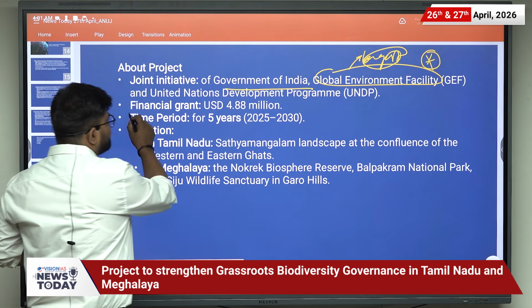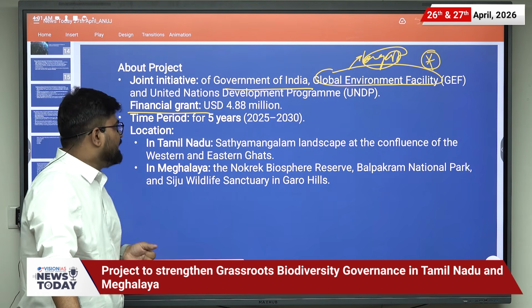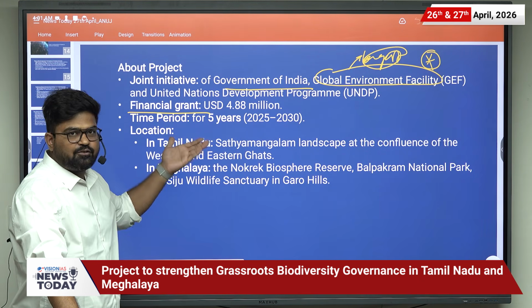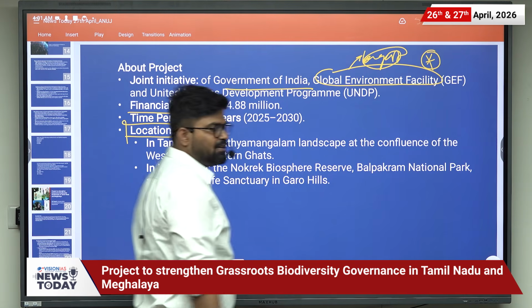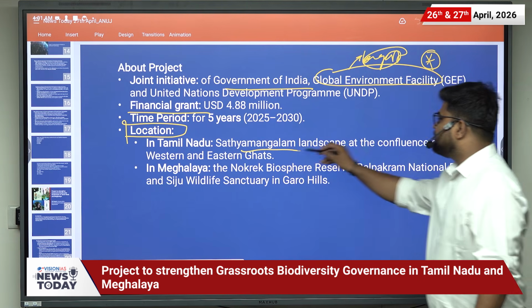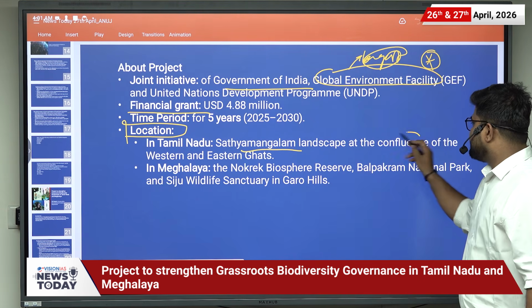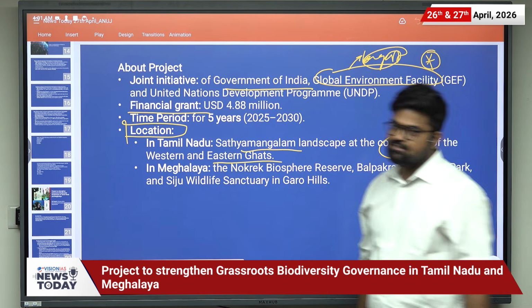Then what is the financial grant? It is US dollar 4.88 million and the timeline is 5 years. Then where is it located? It is located in Tamil Nadu, that is the Satyamangalam landscape at the confluence of the Western and Eastern Ghats.